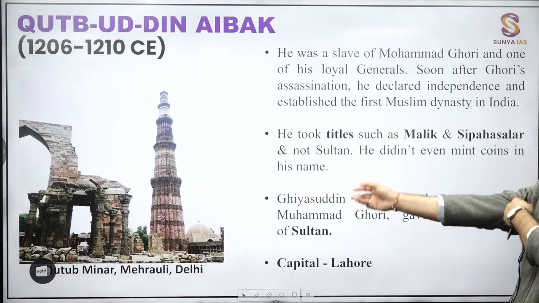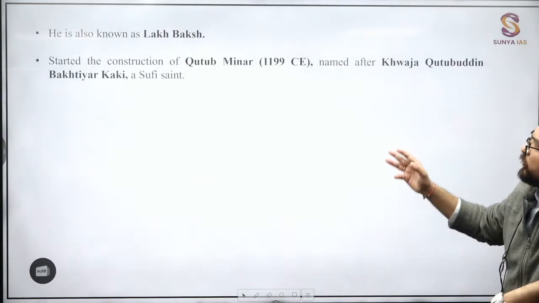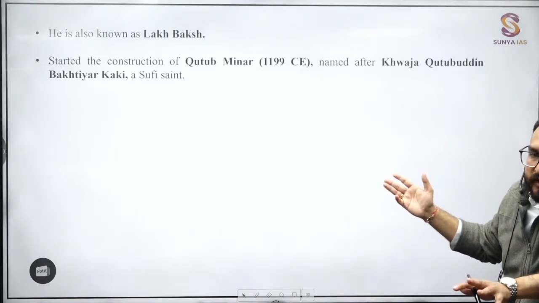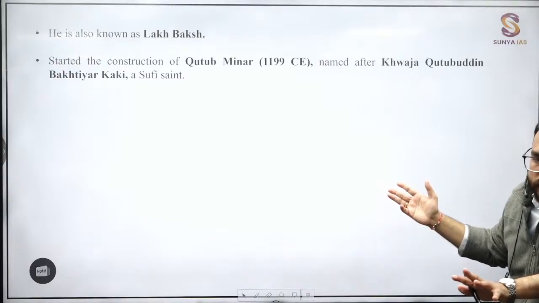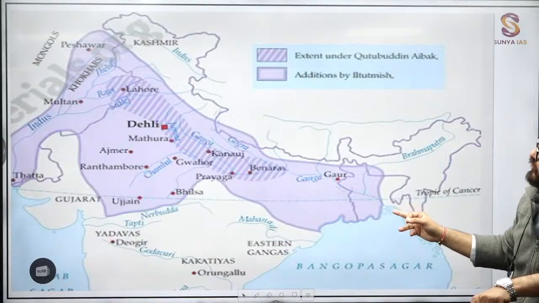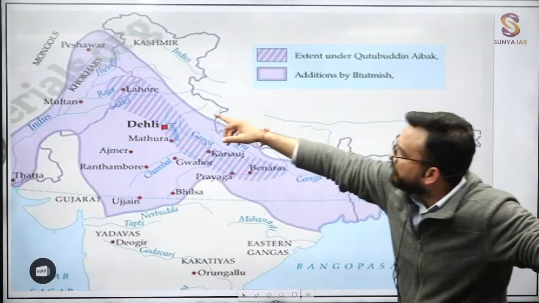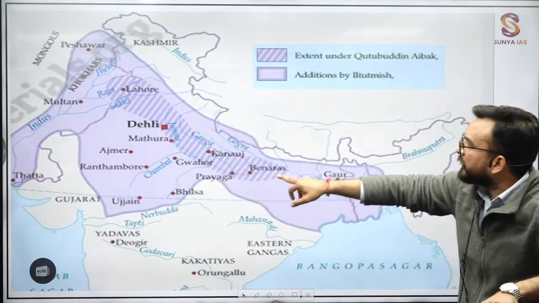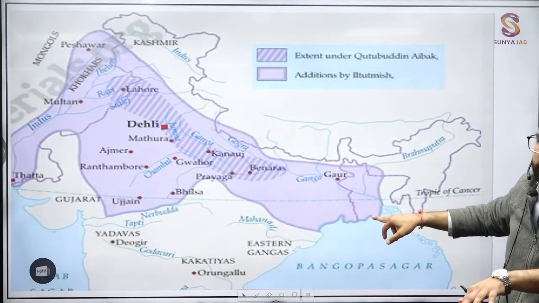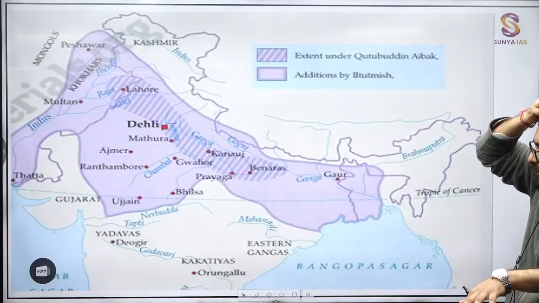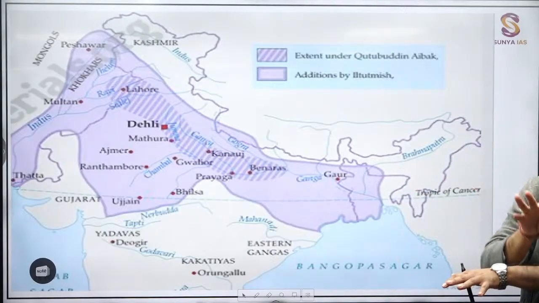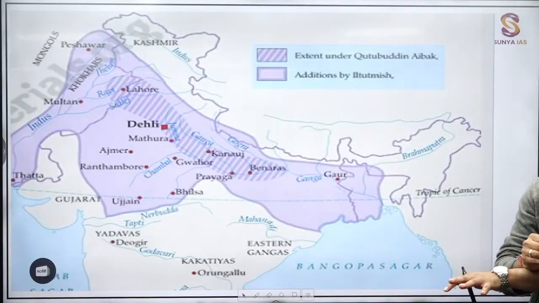Okay, over here you will be seeing the Qutub Minar and Lakh Baksh. You will be seeing the Adhai Din Ka Jhonpra and one more mosque under Qutubuddin Aibak, right? This was the region of Qutubuddin Aibak, Lahore to Kannauj, later expanded by Iltutmish till over here. Now this is an NCERT map, guys. Okay. Gujarat is not under us. Gujarat will come under the Khiljis' time frame because of the fights which will happen, right?